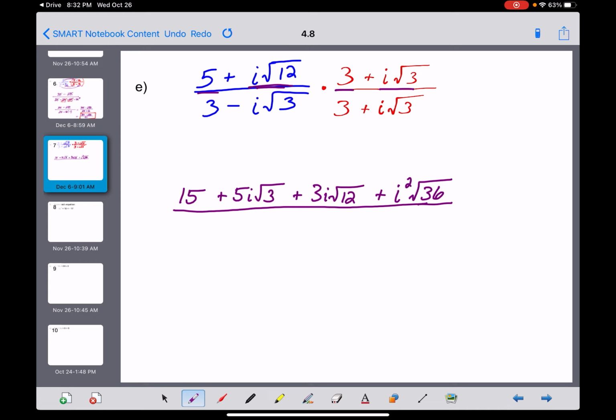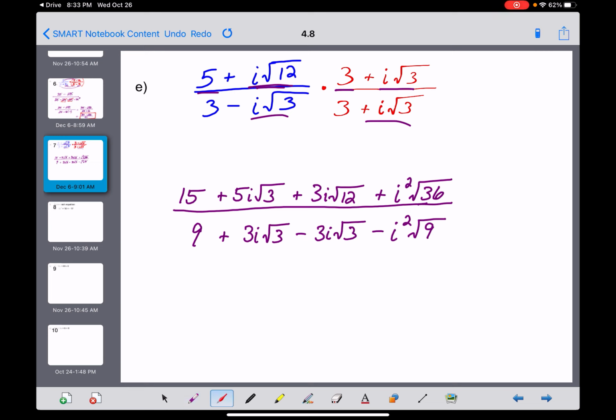Down on the bottom, let's do FOIL all over again. 3 times 3 is going to be a 9. Outer product is a plus 3i root 3. Inner product is a minus 3i root 3. And then at the end, this times this. Negative times positive would be minus. i times i would be i squared. And root 3 times root 3, let me be consistent here, is the square root of 9. Something cool is going to happen there.